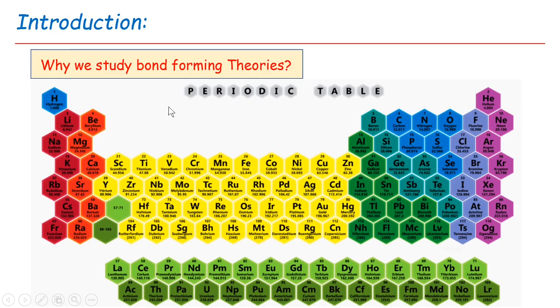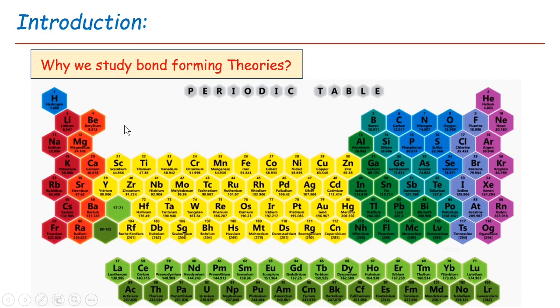Let us see the nature of each element found in the periodic table. There are certain elements on the right hand side, that means from zero group, for example helium, neon, argon, krypton, and so on, which are found in the free state. That means they do not combine with other elements easily. But most of the remaining elements in the periodic table are combined with other elements to exist in nature.